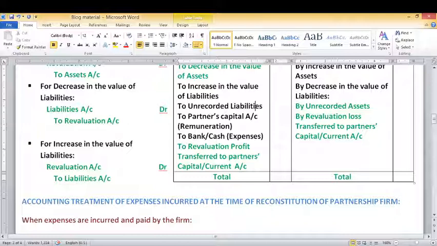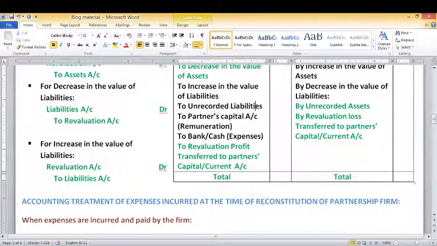Unrecorded liability is taken as an increase in the value of liability, so the same treatment will be done. Similarly, there can be a case of unrecorded assets. Unrecorded assets will be taken as an increase in the value of assets, so the same treatment will be done. Unrecorded assets will be recorded on the credit side of the revaluation account.